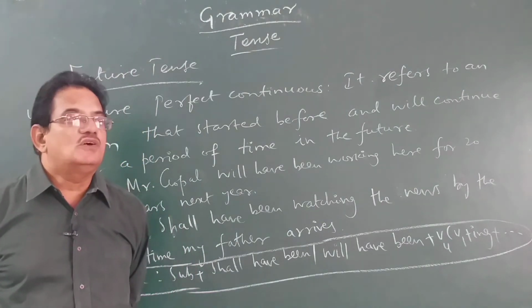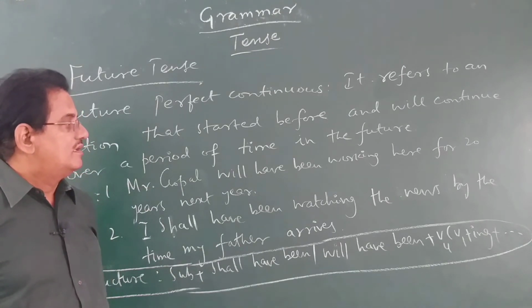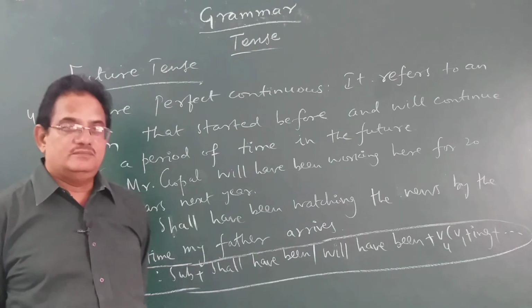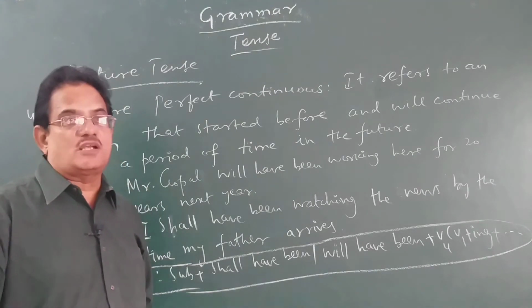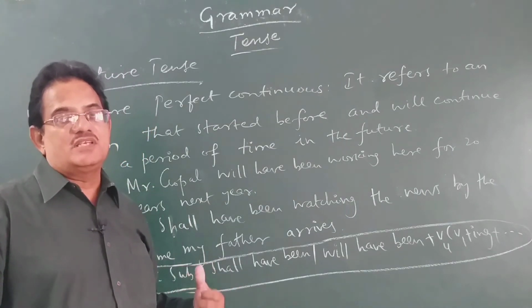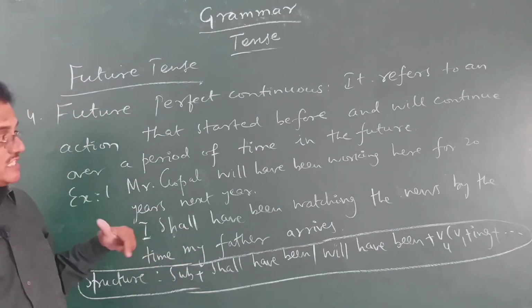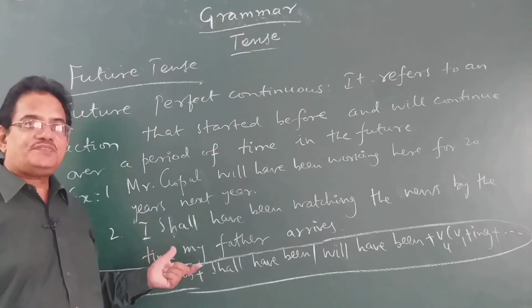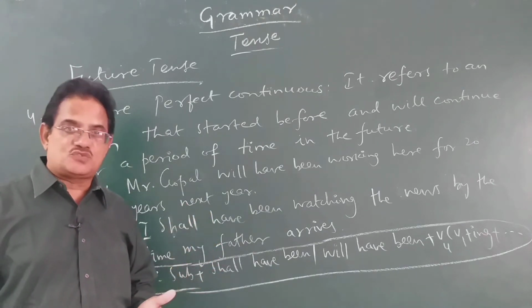Means you are trying to refer to an action that is expected to be in progress for some time in the future and that has already started before. Means you already started watching the news, and you will continue that till your father arrives.